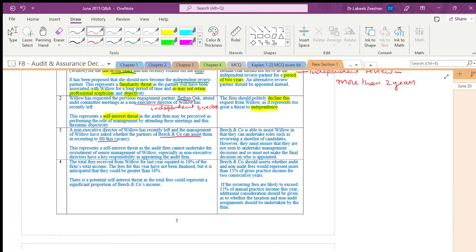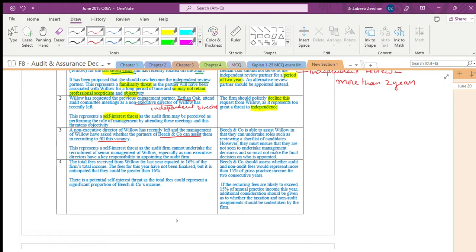We cannot ask the audit firm to be part of the recruitment process. What the audit firm will do is say yes, okay, I'm going to give some suggestions, again known people, is it right?